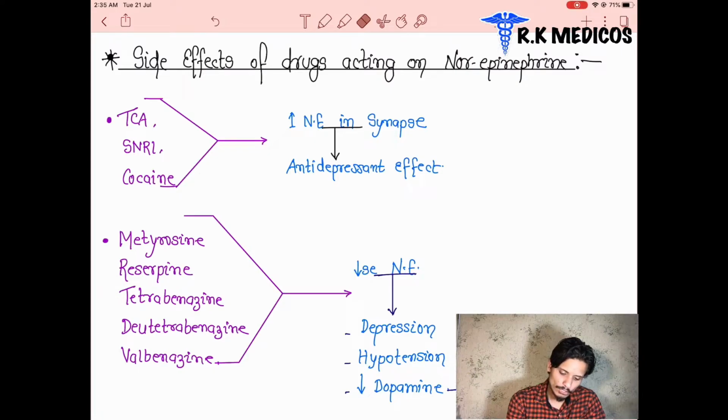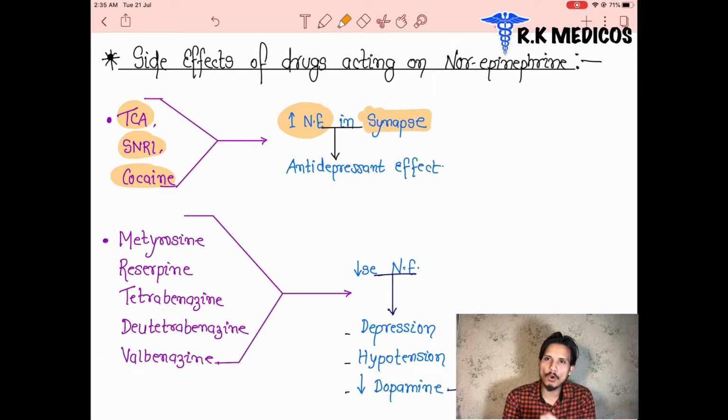So drugs like tricyclic antidepressants, SNRI and cocaine inhibit the reuptake of the neurotransmitter. So the neurotransmitter is increased where? In the synapses, because these neurotransmitters are not taken up inside the presynaptic nerve terminals. We can see here.